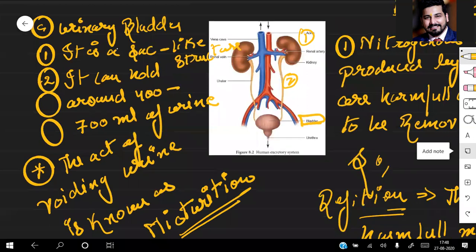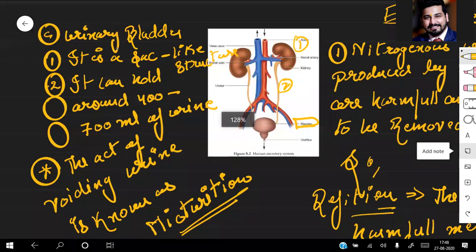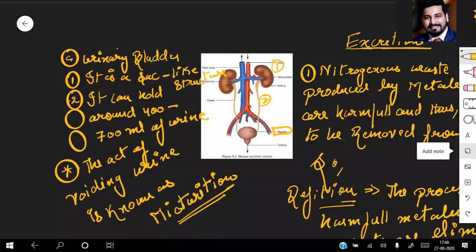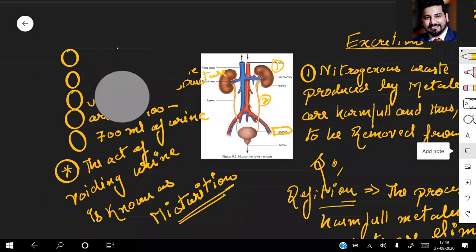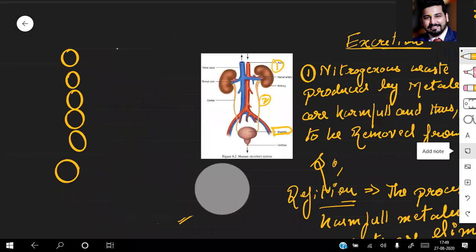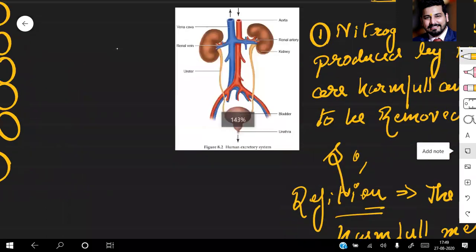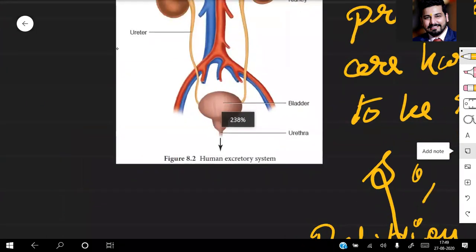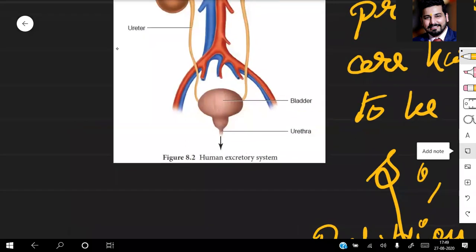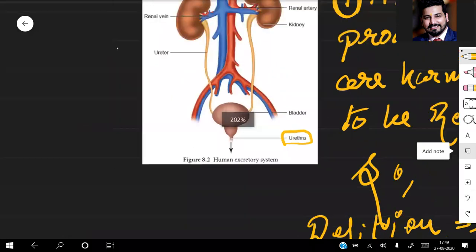And finally, coming to the last part, that last part is the urethra. It's been labeled. Before I carry on with the urethra, I need to show the structure, so I'm removing this. Just have a zoom over this. You can see clearly, the urinary bladder is finally terminating into the urethra. That's the structure. You should have an order of the structures.